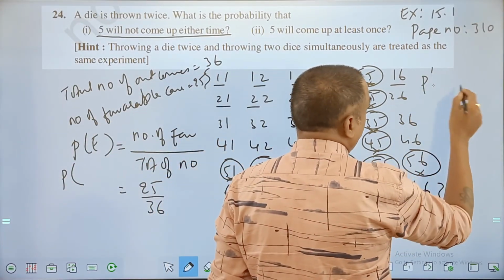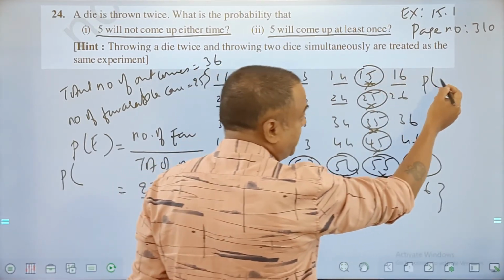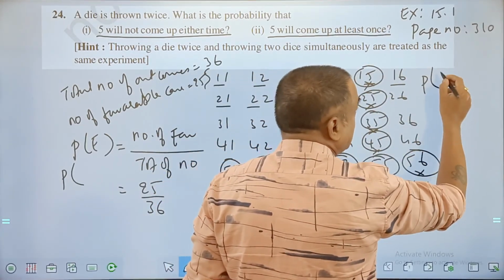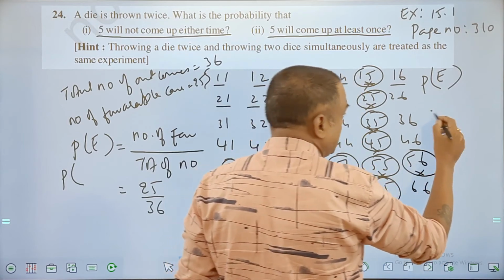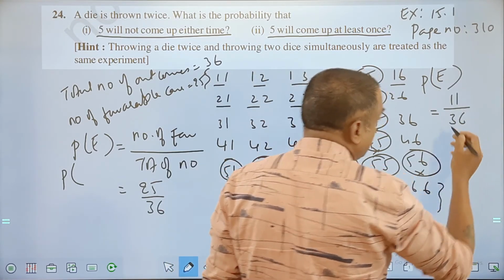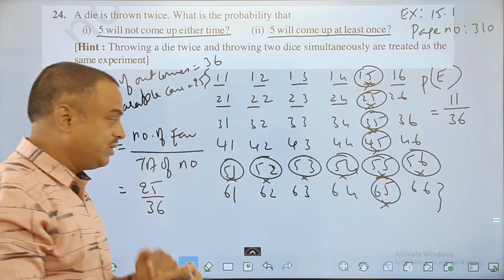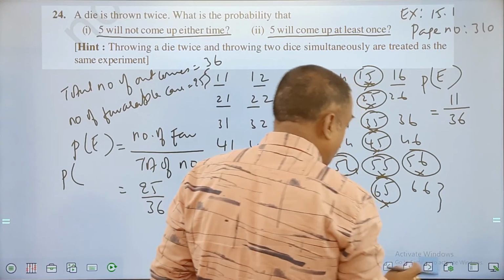So the probability of, what will you write? 5 will come up at least once. Probability of 5 coming at least once is equal to 11 in favor out of 36. 11 in favor out of 36 is the answer for this. Okay, so that's your answer for the 24th question.